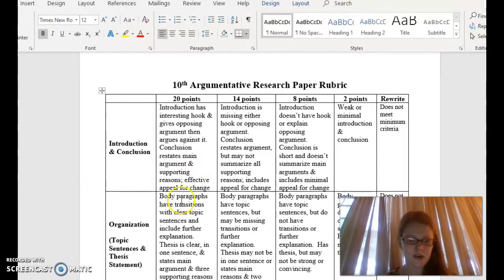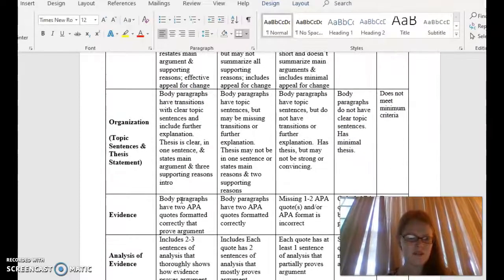Also, your body paragraphs are another way that you are being graded. This has to do with your organization. Body paragraphs have transitions. Remember, one reason why, or in addition, right? So it has those words or phrases that transition, with clear topic sentences. Remember, that's your argument. So, one reason why abortion should be illegal is because it's murder. That's a topic sentence, and it includes further explanation. Remember, you should have two sentences before you get into your evidence, all right?